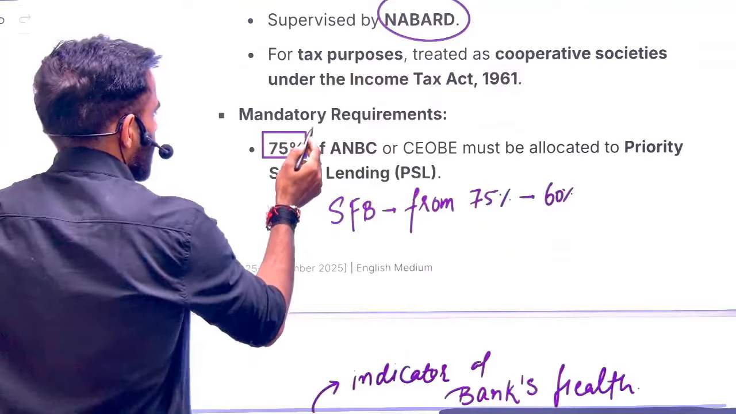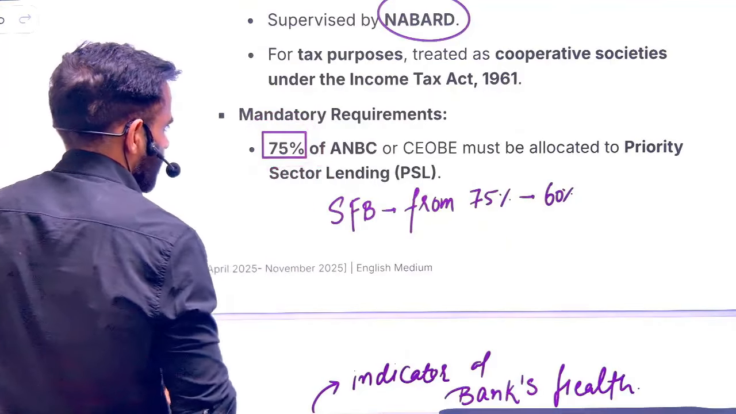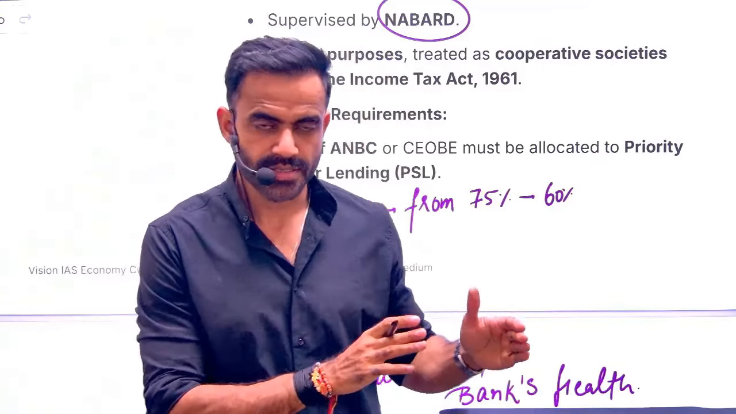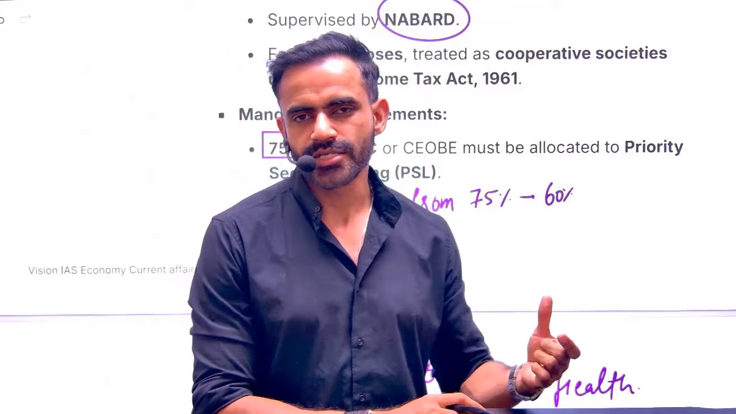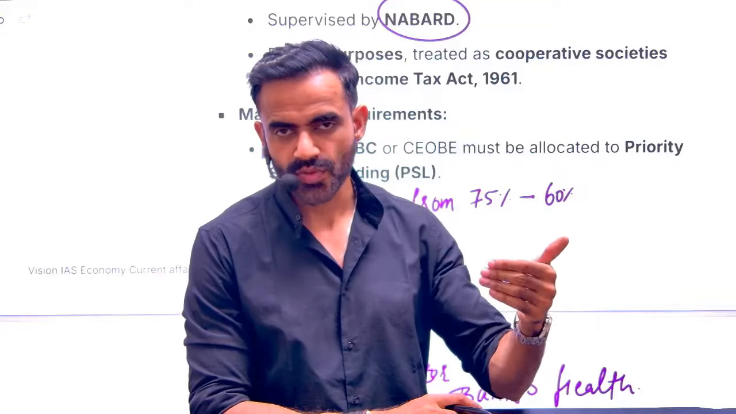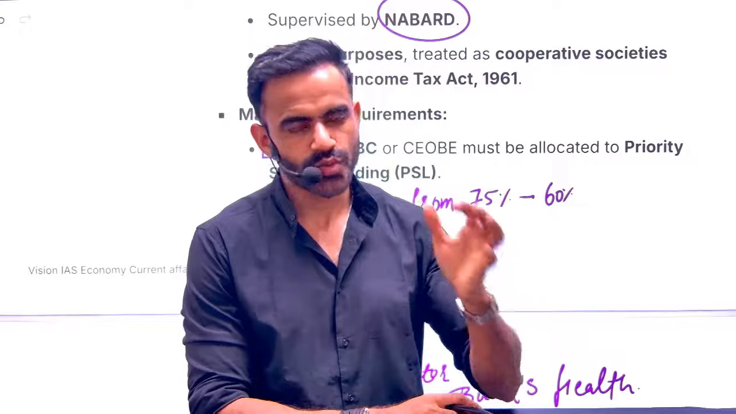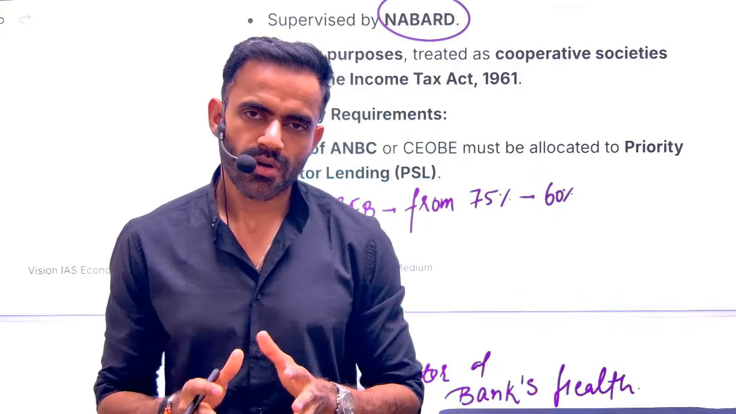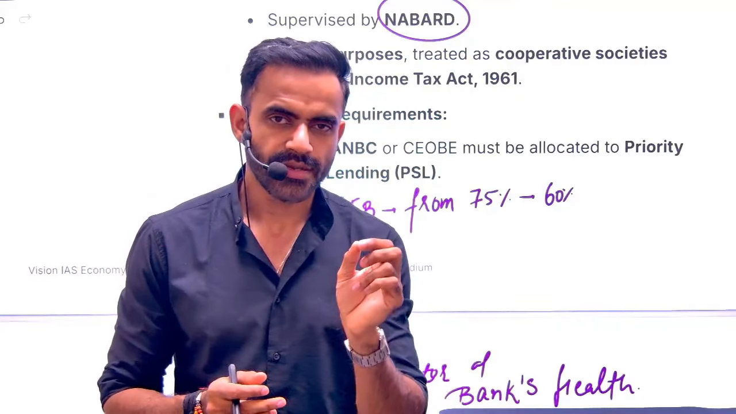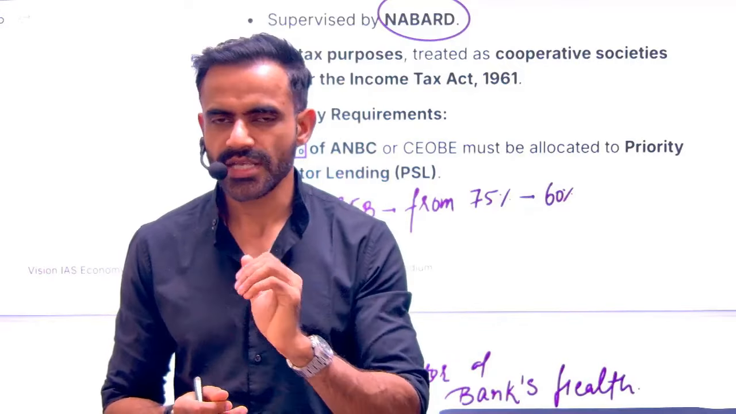Now understand, in the case of RRB, the PSL requirement is 75%. What is PSL? You have to provide credit to certain sectors. This is mandatory. Why is it mandatory? Because these are vulnerable sectors. For example, agriculture, the export sector, and social infrastructure such as hospitals and schools. So it is necessary to provide credit to these sectors. That's why RBI has issued directions that it is mandatory to provide credit to these sectors.